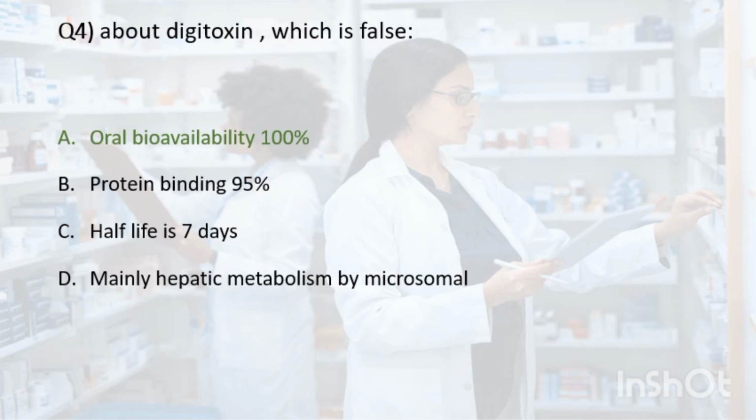The other statements about digitoxin are true. Digitoxin has high protein binding capacity, with approximately 95% of the drug bound to plasma protein. Its half-life is long, approximately 7 days, which means it has a prolonged effect and requires careful monitoring of the blood level. Digitoxin is primarily metabolized in the liver by microsomal enzymes. It is very important to note that digitoxin is a potent medication that requires careful dosing and monitoring. If you have any question or concern about digitoxin, you should consult your doctor.